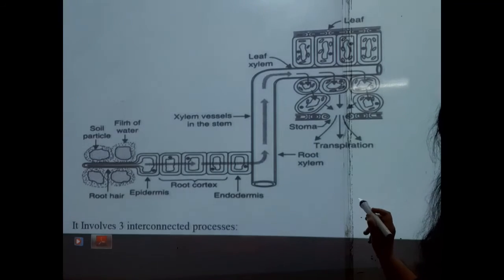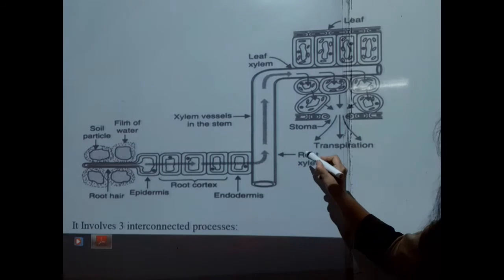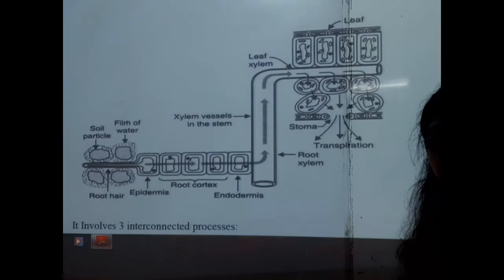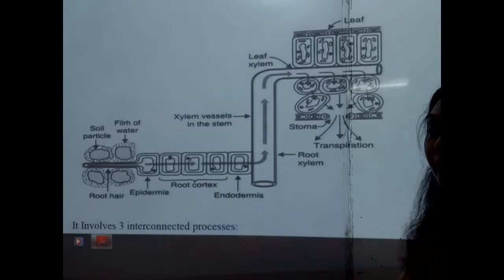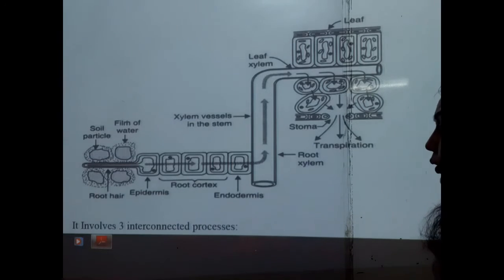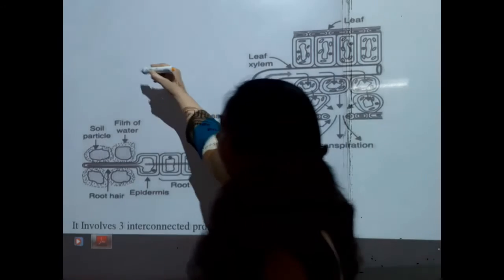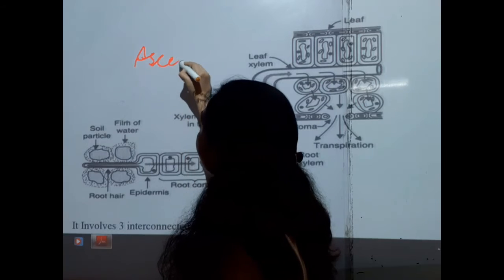You are looking here at the structure or mechanism of the transportation of different types of materials, the minerals and the water, which is carried out by the xylem. I am describing here this topic, which we can call the ascent of sap.